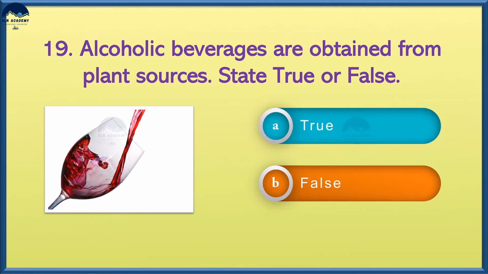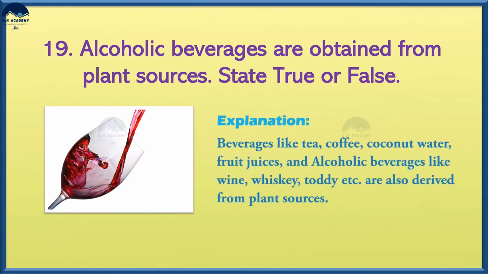And the answer is option A, true. Beverages like tea, coffee, coconut water, fruit juices, and alcoholic beverages like wine, whiskey, toddy, etc. are also derived from plant sources.